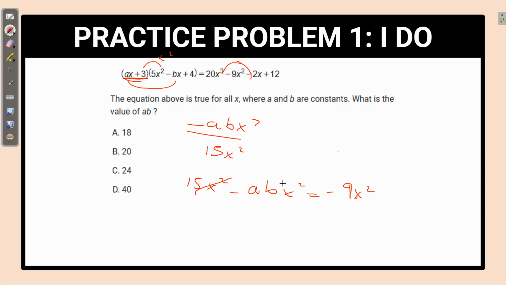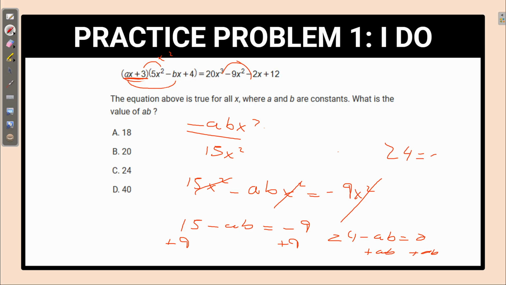Now we can remove the x squared because all the terms have it. So we get 15 minus ab equals negative 9. So what I'm thinking of doing here is adding 9 to both sides. And you'll see why in a second. So doing this, well, 15 plus 9 is 24. So then this results with this. So if you add ab to both sides, you get 24 equals ab. And then that results in answer C.